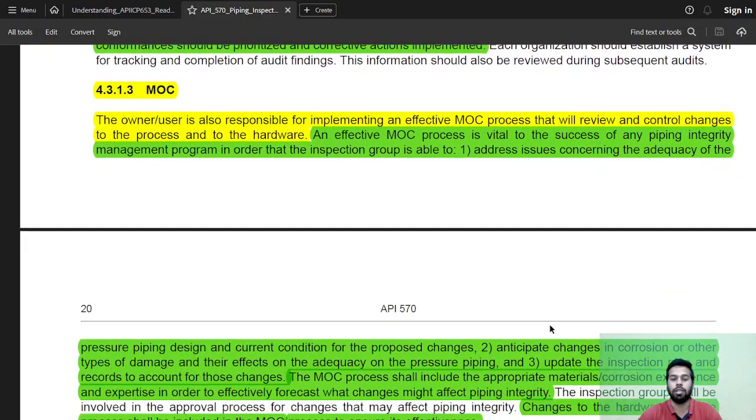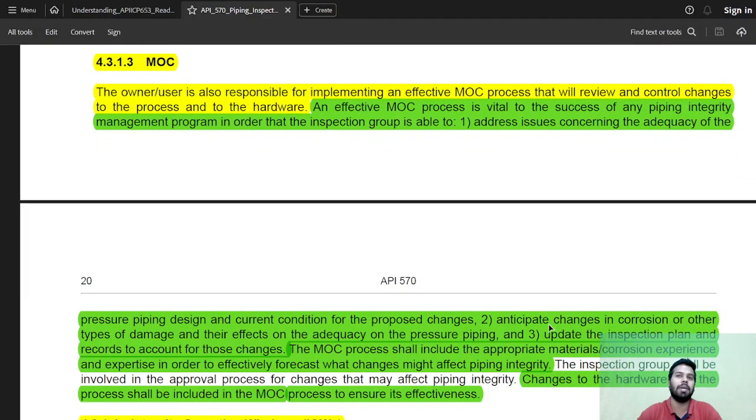Next is MOC procedures. The full form of MOC is management of change. So if any change is happening, how it should be managed, that is management of change. This is also the responsibility of the organization. So if they are planning to change anything in the organization, then what should be the management regarding that change will be the MOC procedure. This can be any kind of change. This can be a cosmetic change.